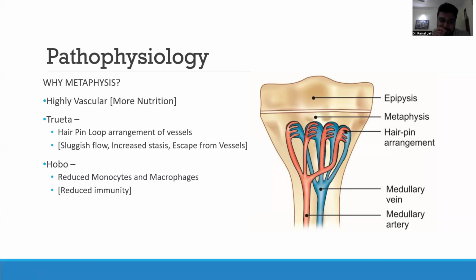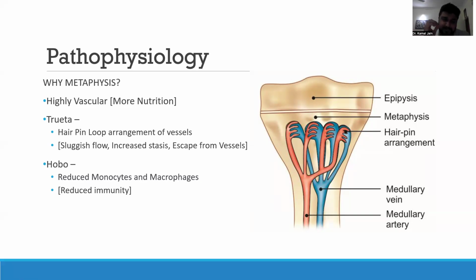Trueta had made this hypothesis that a hairpin loop arrangement of vessels is present in the metaphysis. This hairpin arrangement, as you can see in this picture, makes the blood flow very sluggish in this area. There's increased stasis of blood. This results in the bacteria easily escaping from the blood vessels into the bone.